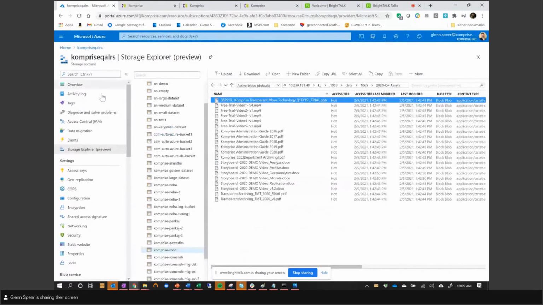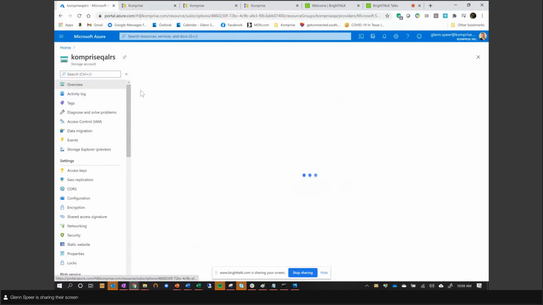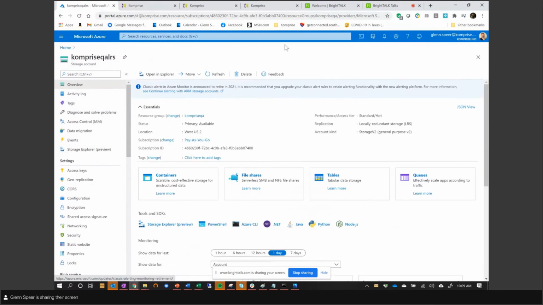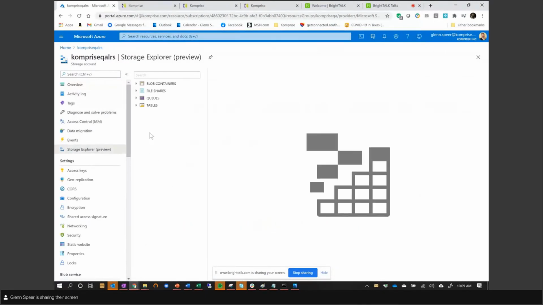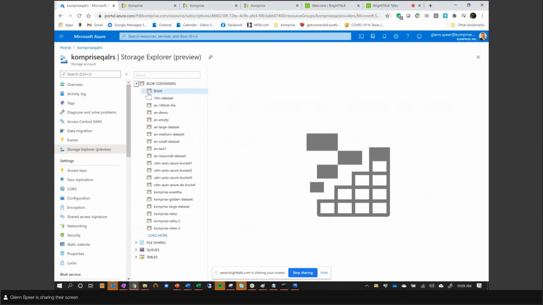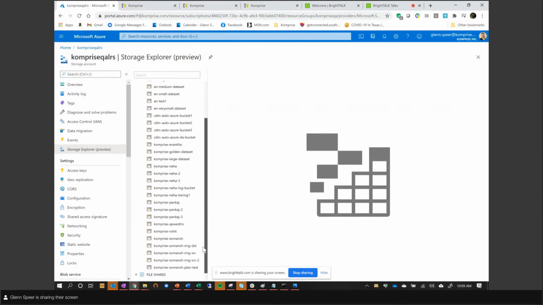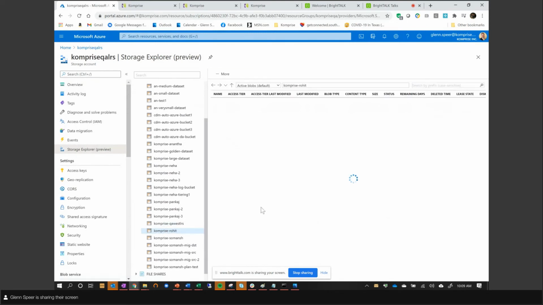So this is the actual Azure portal. Anyone that's familiar with Azure spends a lot of time in this portal. So we can go in to look at the data that we've written and read it directly. I'll go into my containers and drill down into the container. I'm looking for the Komprise root. There we go.